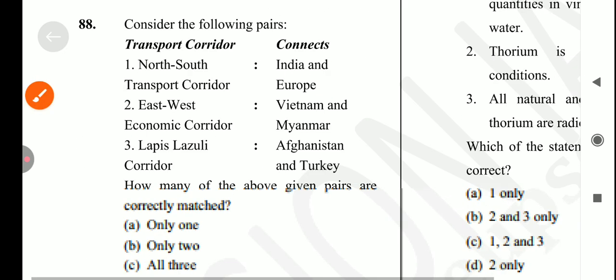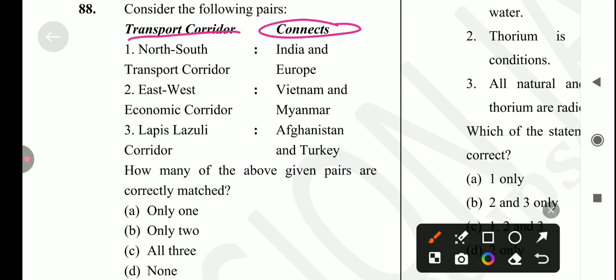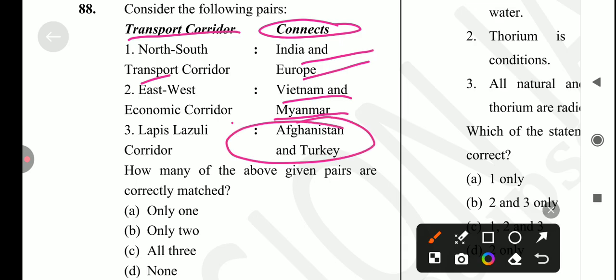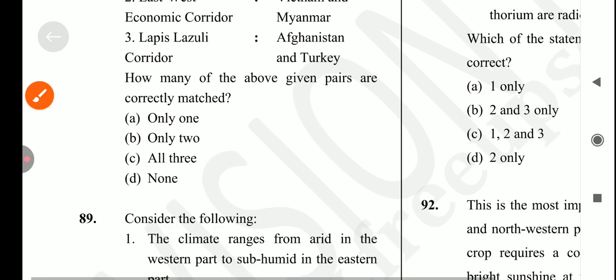Okay, let's come to the next question, which is: consider the following statements. Transport corridor and connects. Okay, India North-South corridor connects India and Europe. Is it true? Yes, it's a correct statement. Next is East-West Economic Corridor, Vietnam and Myanmar. Yes, it's also correct. Next is Lapis Lazuli Corridor, Afghanistan and Turkey. Also correct. So answer for this question is option number C. All three are correctly matched. Okay. और इसको आप जाके मैप में भी देख लीजिएगा कौन सा कहाँ कहाँ लोकेटेड. Okay. So answer is option number C.